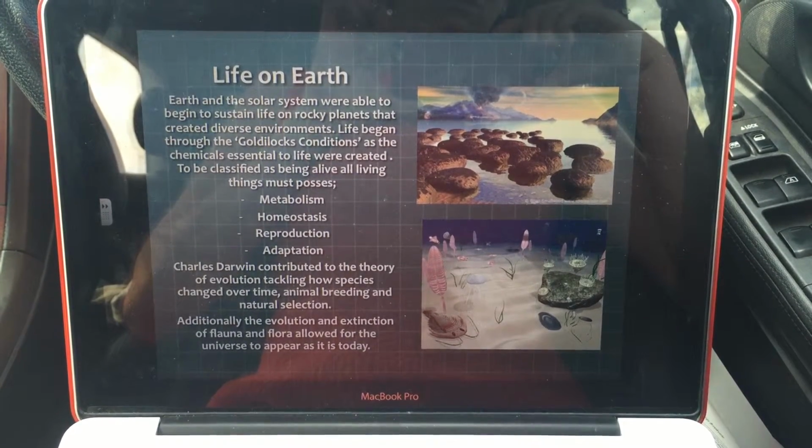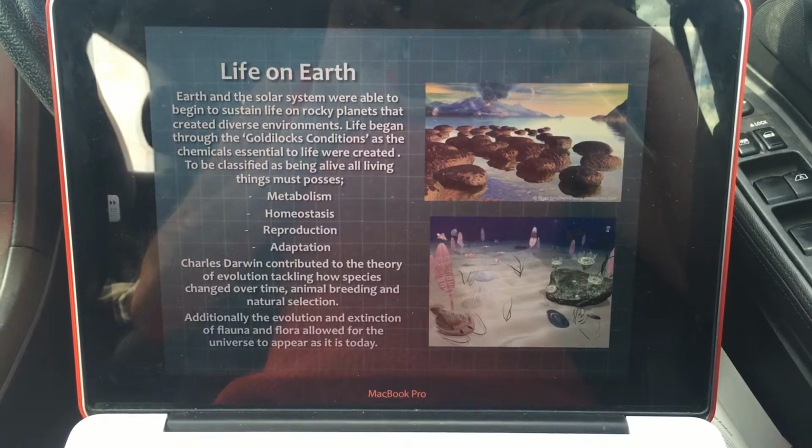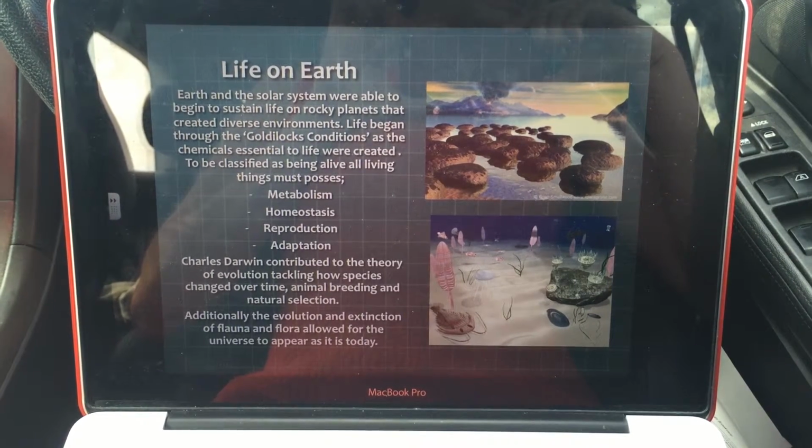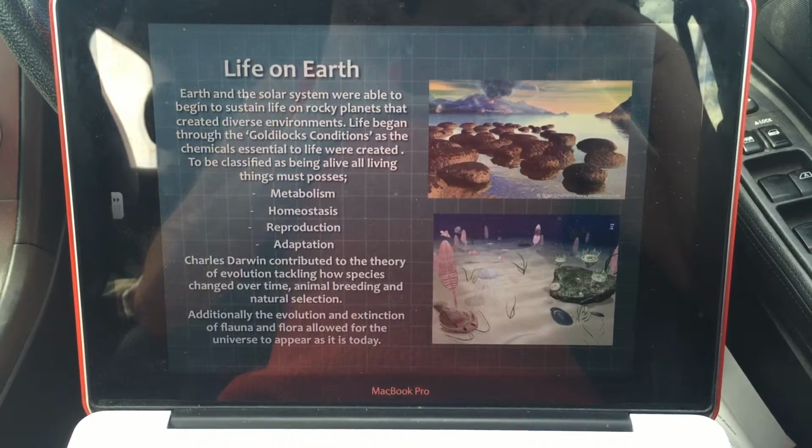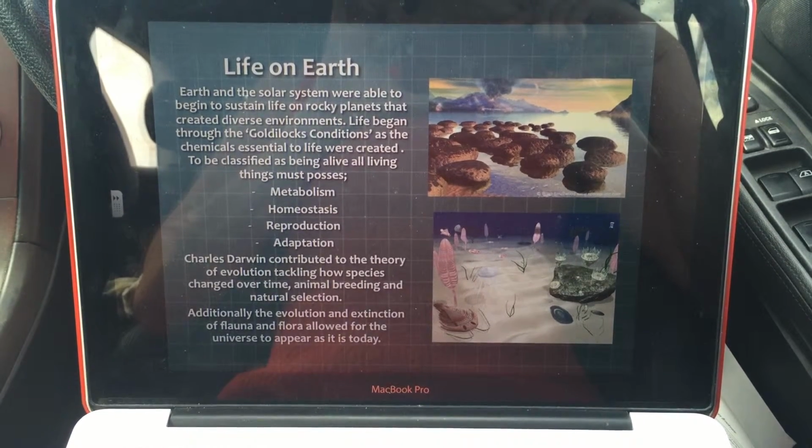After the process of accretion, Earth was able to sustain life on its rocky planet full of diverse environments. The Goldilocks condition allowed life on Earth to establish, as the planet was just the right distance from the Sun with lots of water.